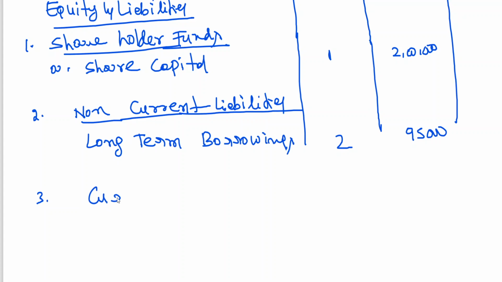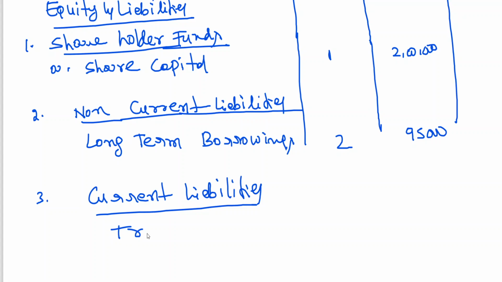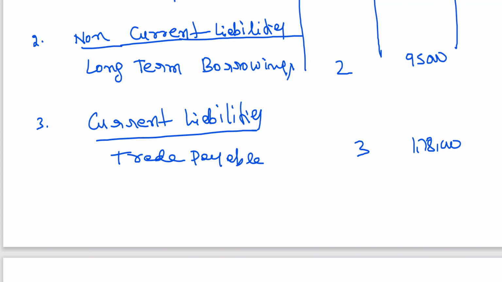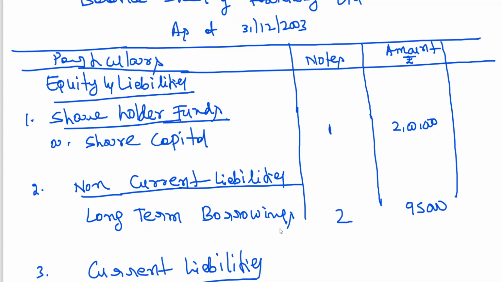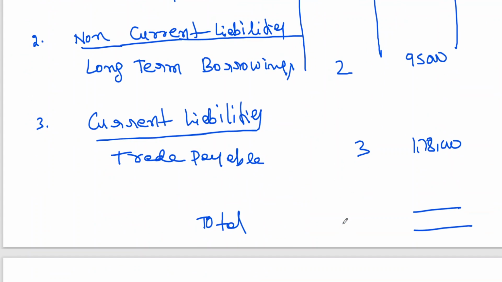Next, current liabilities. Trade payable, that's it, only one item I am having. That is note number 3. For this I can avoid the description, 1,78,000. Then I can write the total here. 2 lakhs plus 95,000 plus 1,78,000, it is coming to 4,73,000.